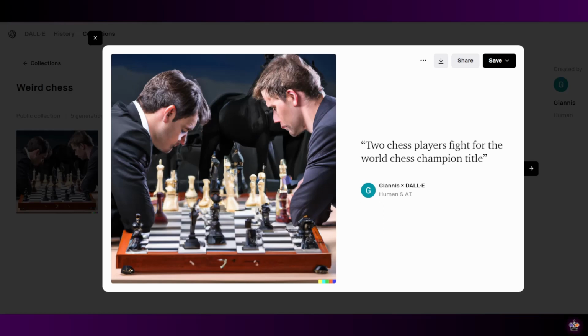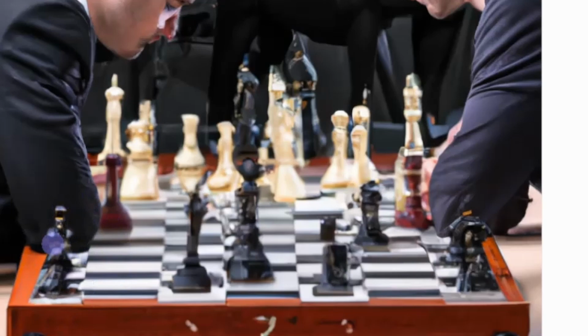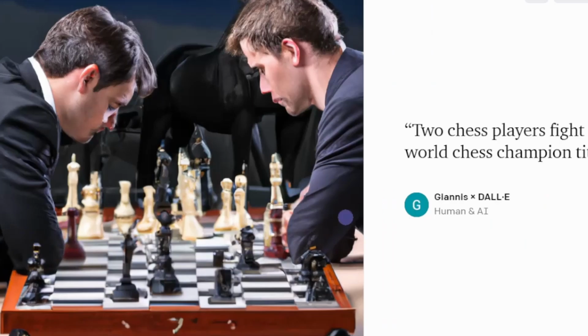I mean, the chessboard looks fine, although the pieces are way too tall. Oh, look at this. This piece looks like Batman. But the players have their elbows on the chessboard. I don't think that's allowed in a real chess game. Maybe they are too focused, they want to get as involved in the game as possible. But the players look okay, they are wearing suits, so they are dressed properly for a World Chess Championship match, but there is a horse lurking in the back. I don't know, maybe that's the trophy for winning the World Chess Championship title. Checkmate with a horse, win an actual horse.